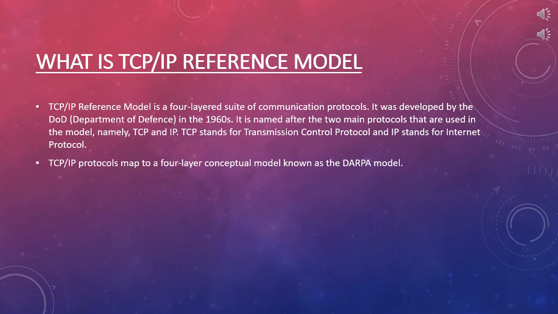The TCP/IP model consists of five layers: the application layer, transport layer, network layer, data link layer, and physical layer.